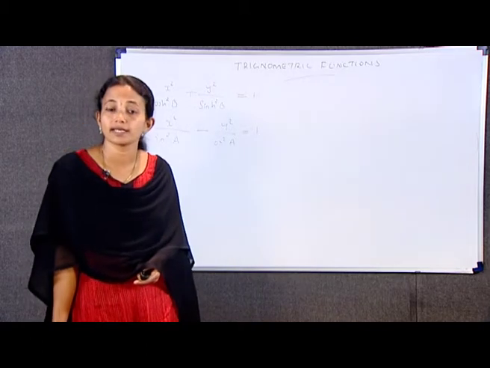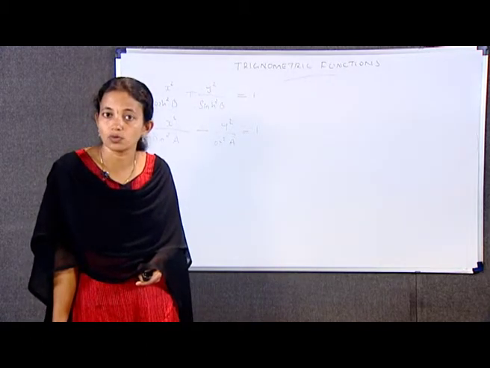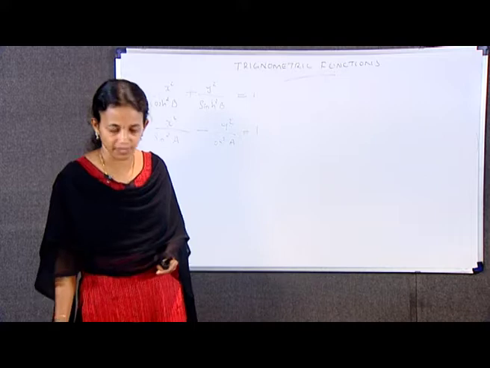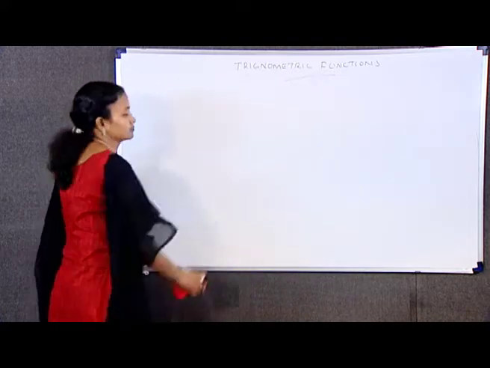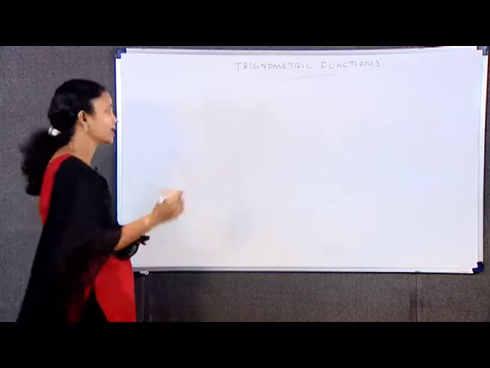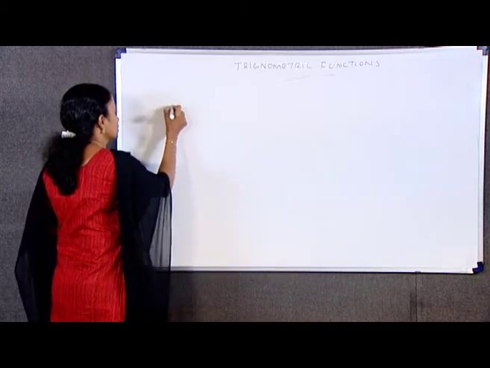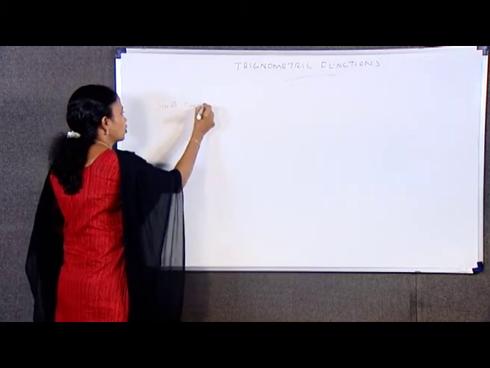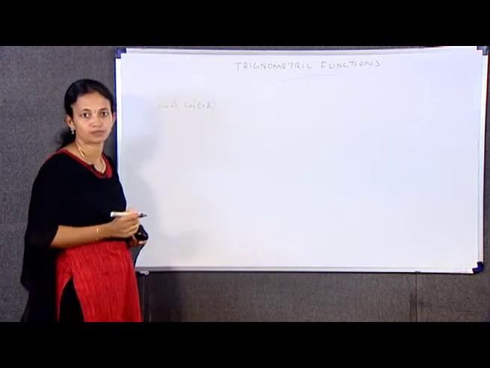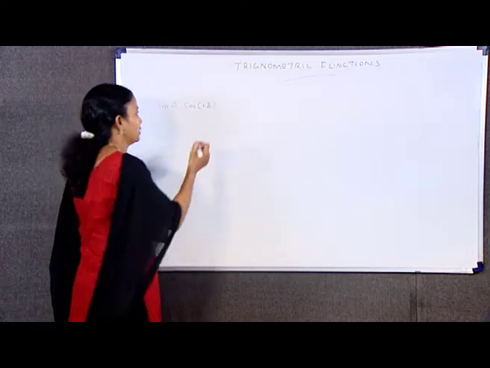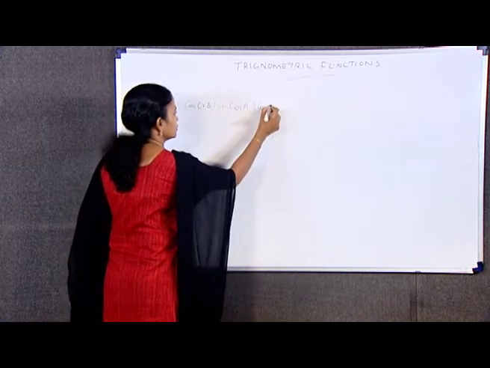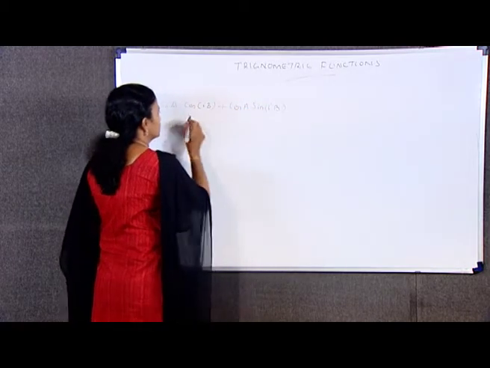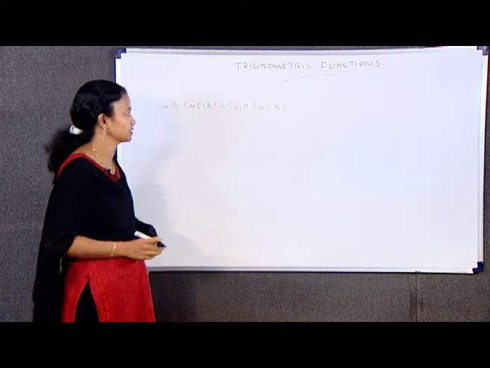It is given that sin(a+ib) = x+iy, that is sin a cos ib + cos a sin ib. It is better to take this inside a bracket.